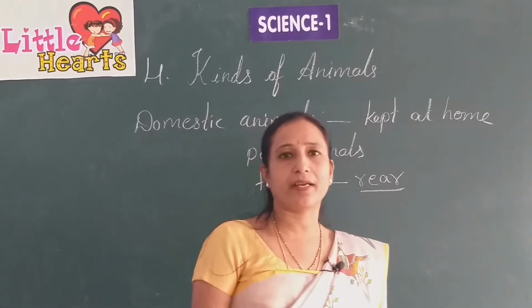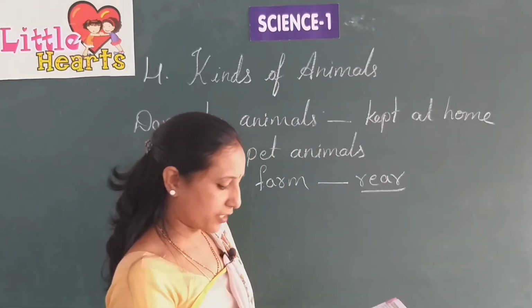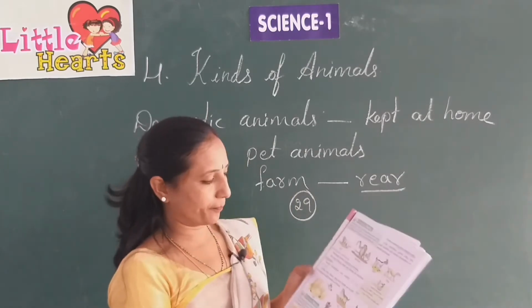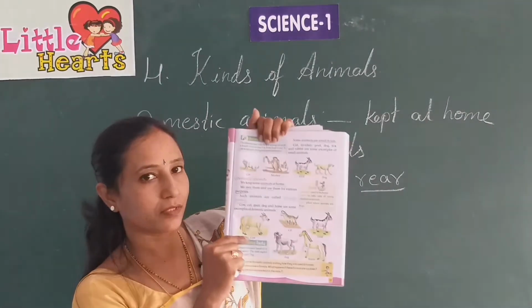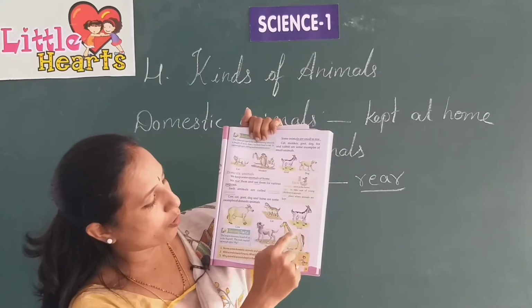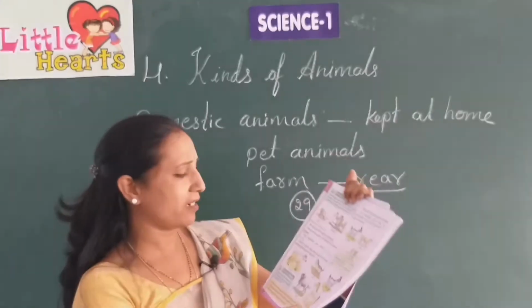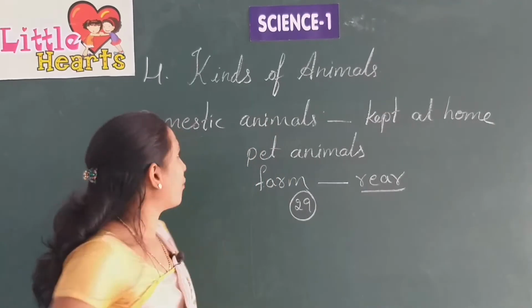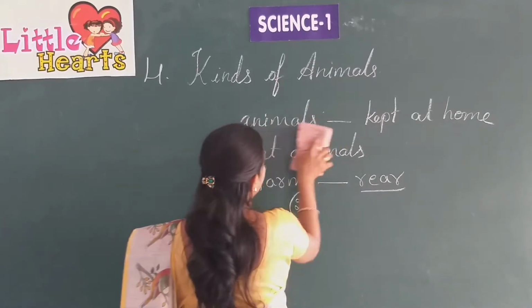So they have given you examples in your textbook, page number 29. You can see the pictures here. Cow, cat, dog, okay, goat, dog and horse. These are domestic animals.